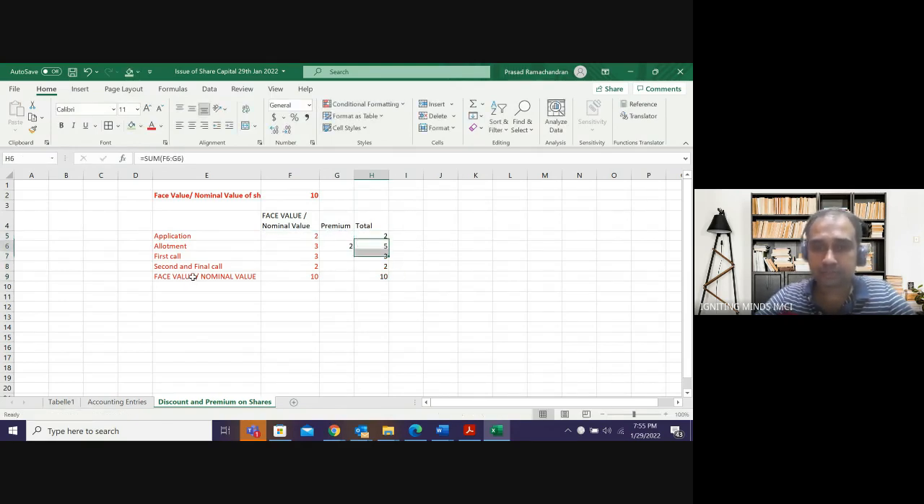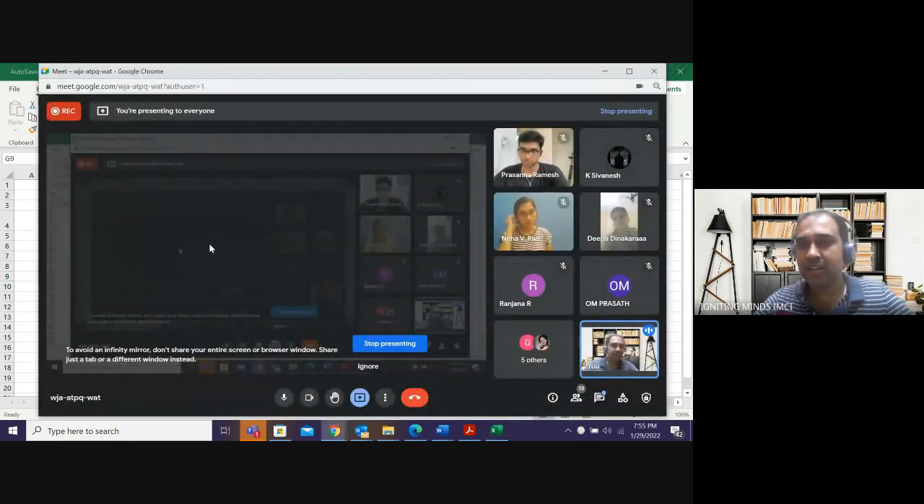5 rupees, sorry. My shares will be total 12 rupees. I will not call my shares as 12 rupees. I will call it as 10 plus 2 always. Always have a habit of calling this as 10 plus 2. Don't call it as 12 rupees. 10 rupees is face value and 2 rupees is premium.